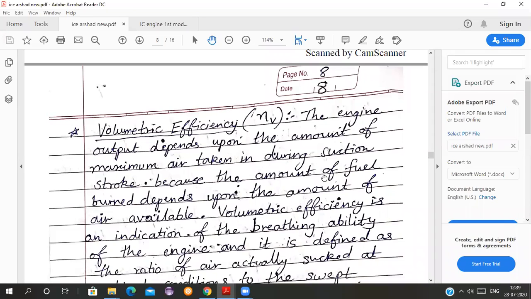The engine output depends upon the amount of maximum air taken in during the suction stroke, because the amount of fuel burnt depends upon the amount of air available. So if you want to burn the fuel properly, you require more oxygen, and that is why you require more air. Therefore volumetric efficiency is